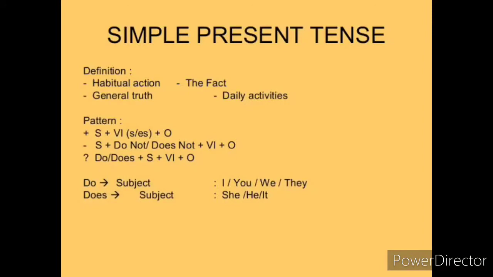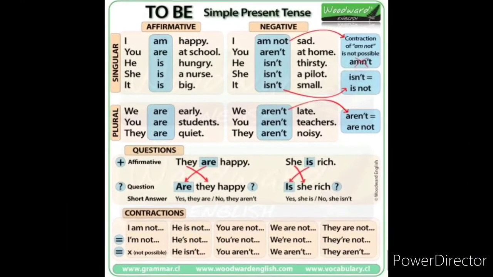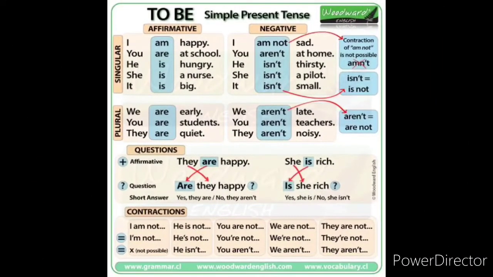So do must be used with I, you, we, they. Does has to be used with he, she, it. Children, that's all from the pattern. Let's see the positive, negative, and interrogative sentences in simple present tense. Children, look at the tabulation carefully.